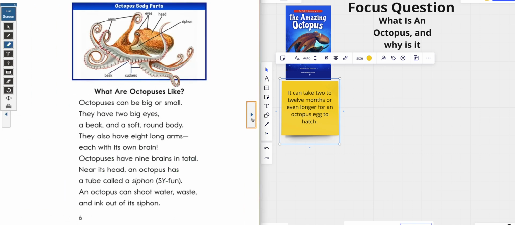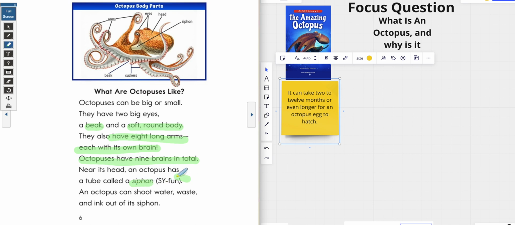Let's see. What are octopuses like? Let's see if we can find something that makes it amazing. Octopus can be big or small. They have 2 big eyes, a beak, and a soft round body. They also have 8 long arms, each with its own brain. Oh my gosh, y'all. We got to go back and talk about that. Octopuses have 9 brains in total. Whoa, that's pretty cool. Near its head, an octopus has a tube called a siphon.